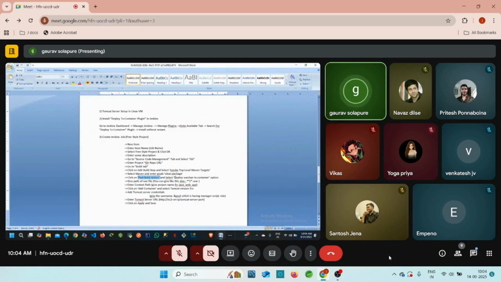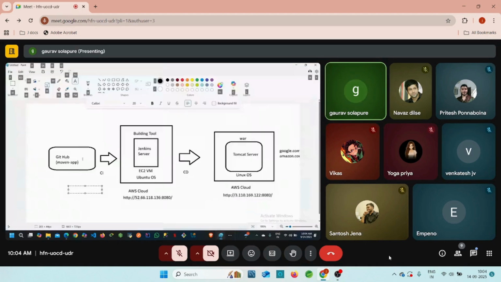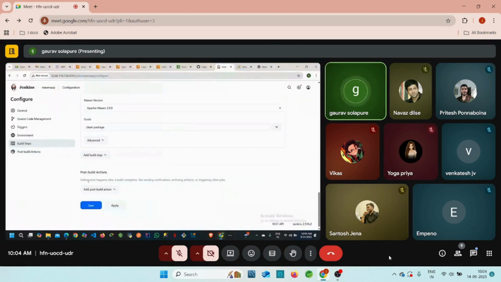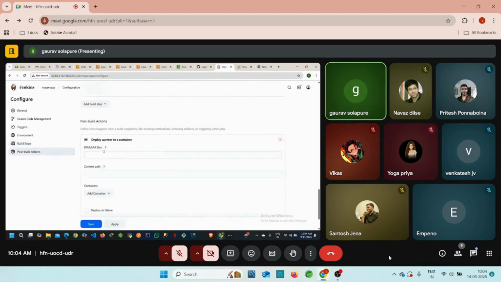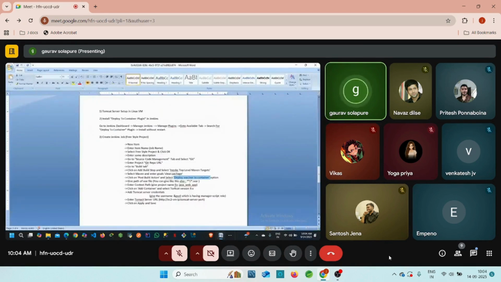So post build actions and select deploy war/ear to container, right? Go there, add post build action, and you can select here deploy war/ear to container. Just select this one, right? Here you can add your war file name. If you don't have any idea about our war file name, then there is one shortcut. You can copy this thing.